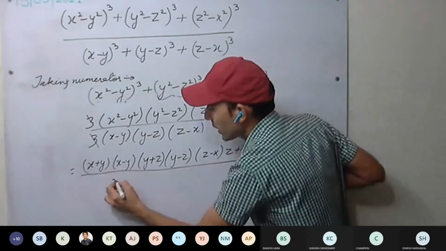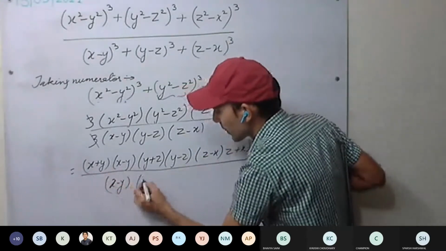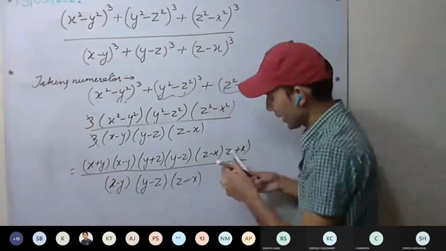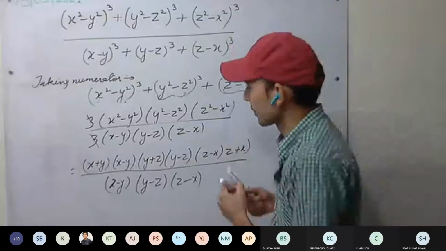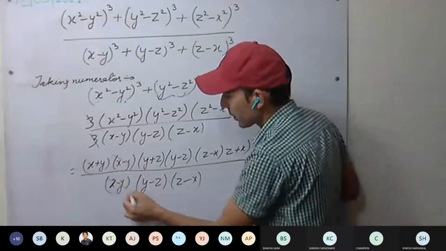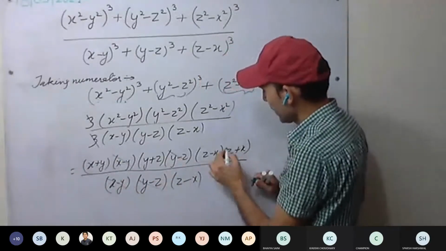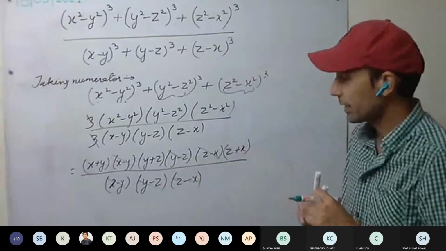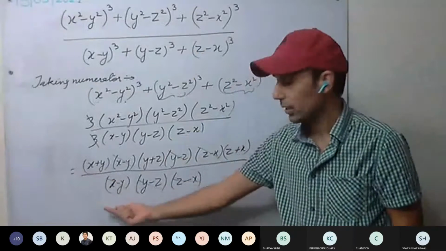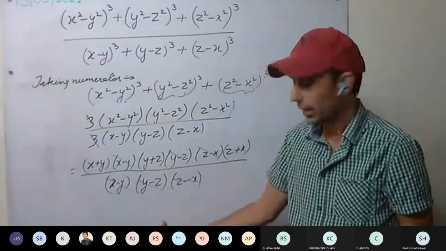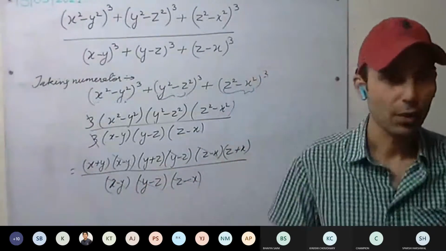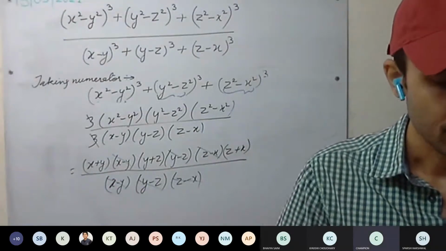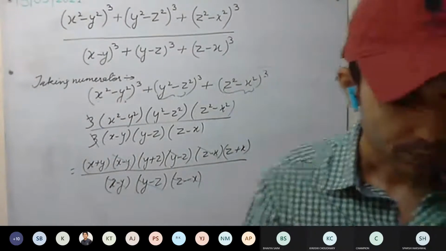Denominator we already have x minus y, y minus z, z minus x. See here, they are cancelling. x minus y, y minus z, z minus x. So what is remaining? Answer will be x plus y into y plus z into z plus x. Have you all understood? Yes, sir.